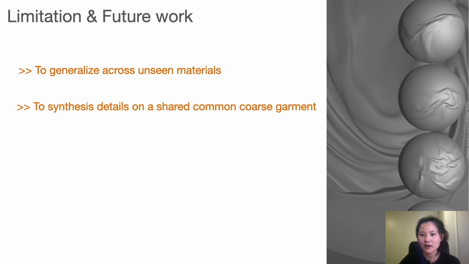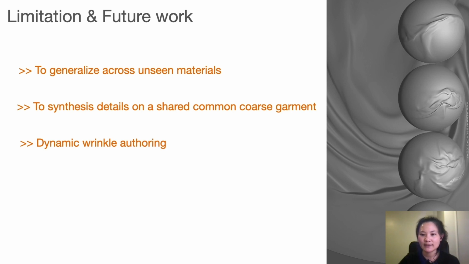Secondly, in our current implementation, the coarse garment needs to be simulated case by case. A possible future approach is to run simulation on just one common coarse garment shared by all garments of the same type. The style-specified details are synthesized based on the coarse garment motion shapes.